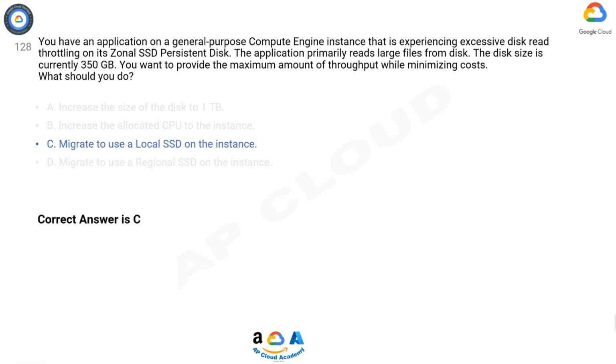Correct answer is C. To provide maximum throughput while minimizing costs for an application experiencing excessive disk read throttling on a zonal SSD persistent disk, migrating to use a regional SSD is the appropriate solution.